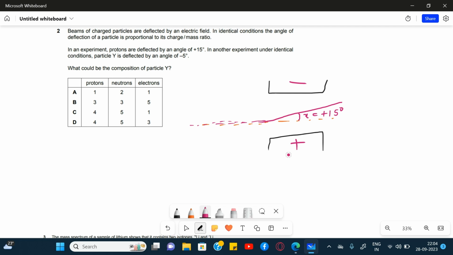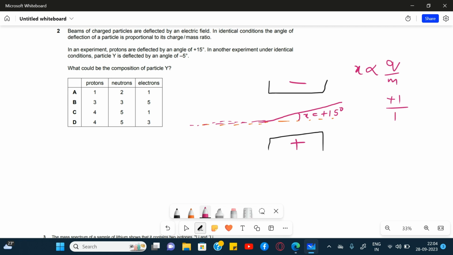The question also says that the angle of deflection of the particle, which is x, is directly proportional to the charge upon mass ratio. For protons, the charge is plus 1 and the mass is 1 unit.